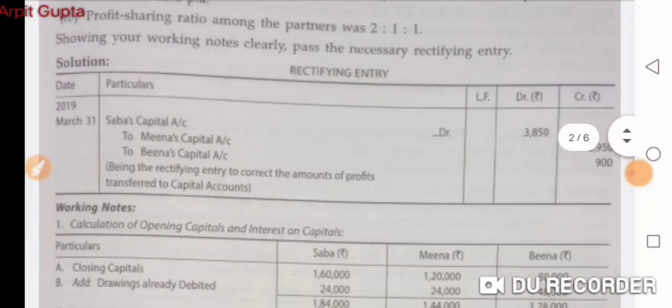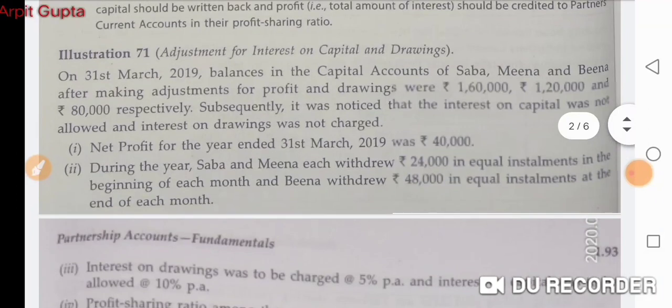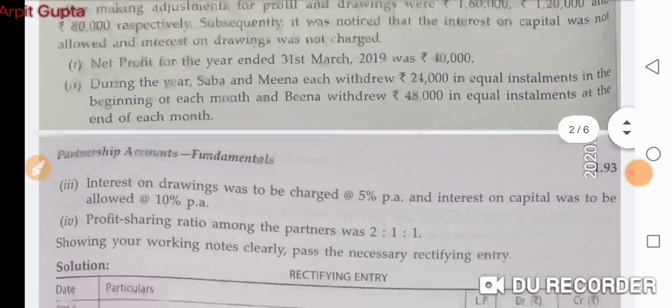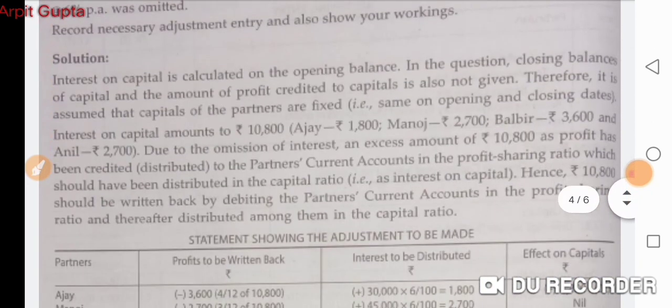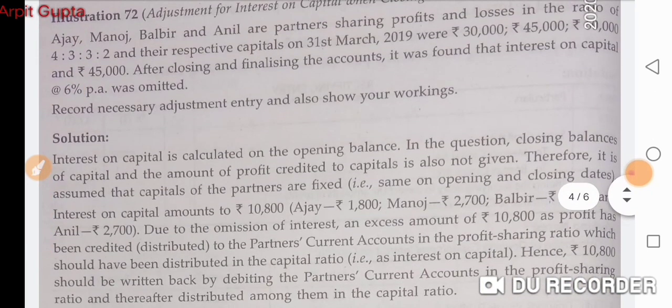So this was illustration number 71. It had two mistakes: interest on drawings and interest on capital. So interest on capital is always calculated on opening capitals. So first of all, we have calculated opening capitals, and then we have calculated interest on capital.